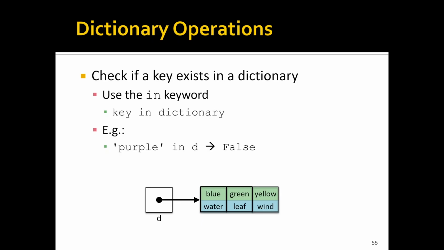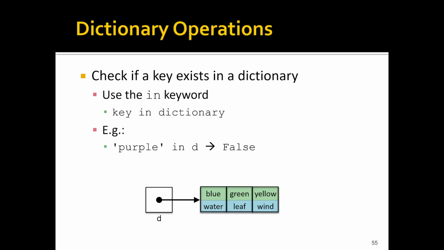If we want to check if something exists in our dictionary, that is to say if we want to do a membership test on our dictionary, we can do this for keys quite straightforwardly. We can just say if key is in dictionary, so just using the in keyword as we normally would, we'll return true if the key exists in our dictionary and false if the key does not exist in our dictionary. This is useful if you want to handle new keys in one way and existing keys in another way. So for example, if you wanted to count all of the items in some input, every time you see a new item, you could create a new mapping in your dictionary, and anytime you see an existing item, you could just increment the value in that mapping already.